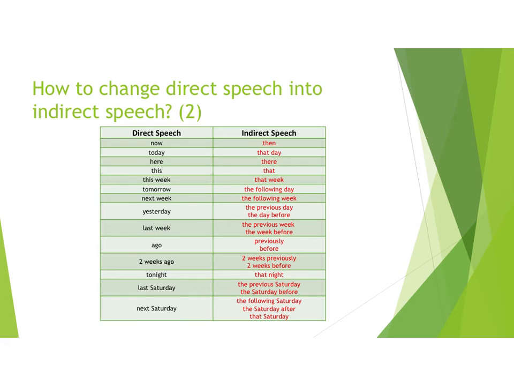Other than tenses, other words related to time and places or locations are always changed in reported speeches. For example, "now" in direct speech has to be changed into "then." "Here" in direct speech, we need to change it into "there." For "this," we need to change it to "that." For "ago," we need to change it into "previously" or "before." So "2 weeks ago" in direct speech has to be changed into "2 weeks previously" or "2 weeks before."